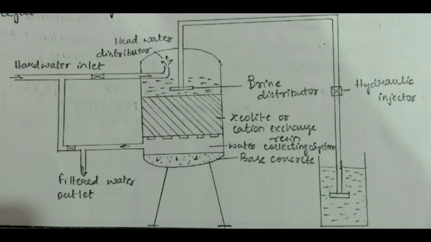And when a significant portion of the sodium in the zeolite has been replaced by calcium and magnesium, it is regenerated first by washing it with the water in reverse flow and then treating it with the 10% brine solution. In order to go with just the water washing, we can just open this valve which is present here and send the water here.